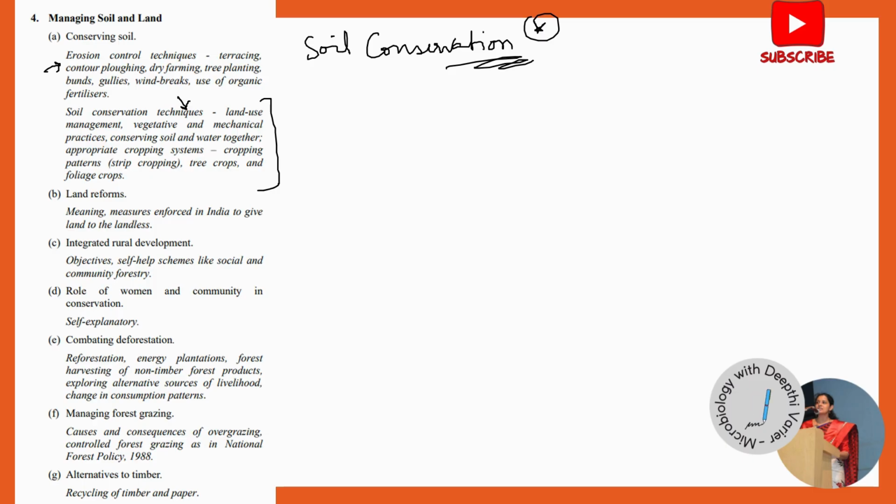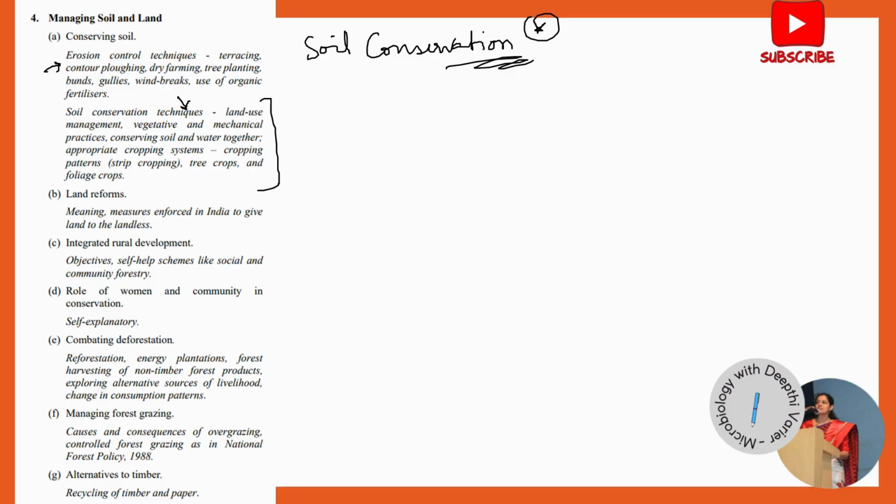There's also something about land reforms. There's a small topic given here, which is basically the distribution of land from the rich to the poor, or to those who are landless, which is done in land reform. So it's basically the redistribution of land.